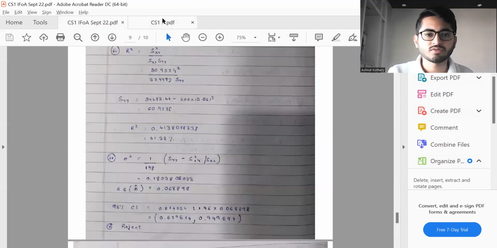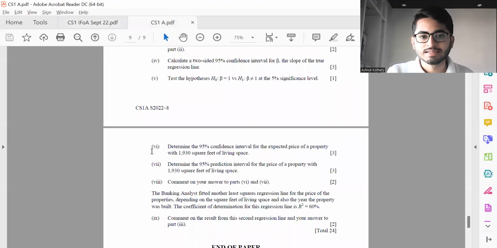This is part 5 reject over here, and then finally we have part 6, 7, 8, 9. Not really calculated this over here. It's a standard formula which you can compute using the formulas mentioned in the material itself, and you can go about commenting on them. And in part 9, r square is coming out to be 60. So what you need to do is find the adjusted r square and compare that. If the adjusted r square is greater, then definitely the model is better. But if that is not the case, then it is not better.